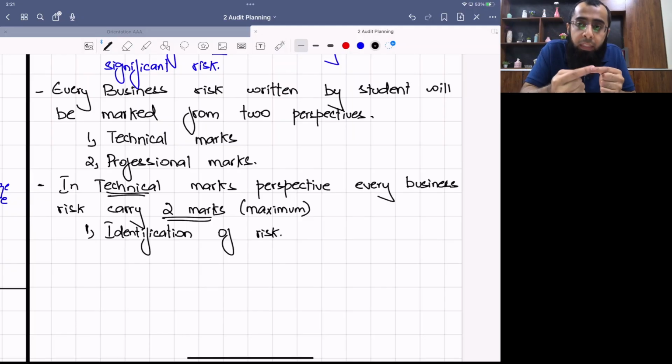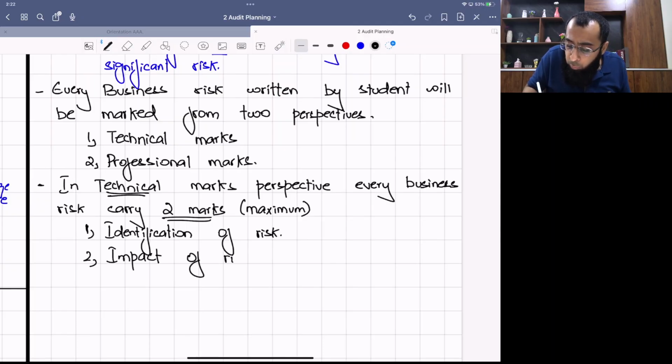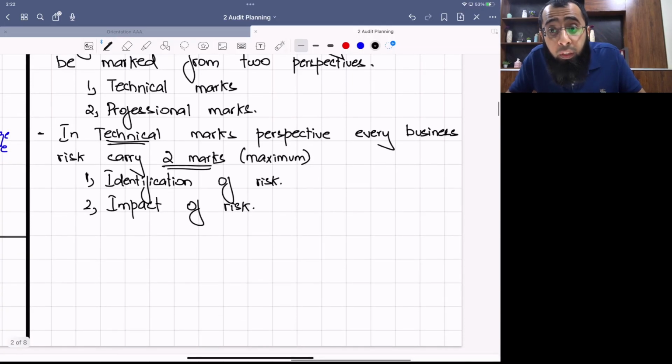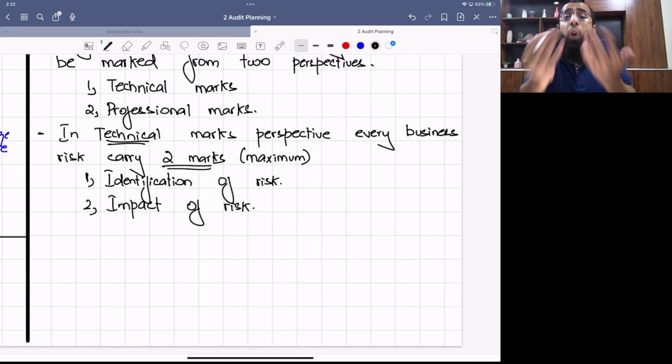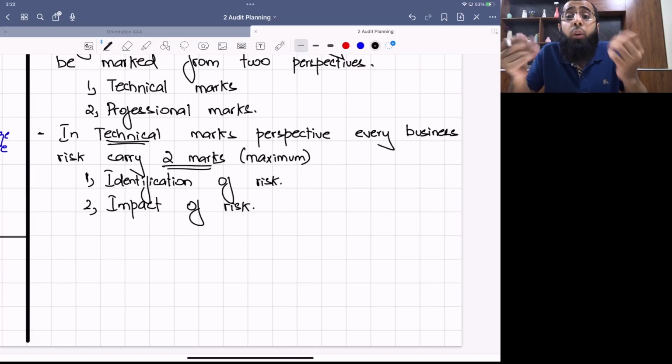Obviously, you have to refer to the question scenario, but refer to it very little. The examiner already knows the scenario. Don't repeat too much. What students do is repeat the scenario in the first two lines, so you are wasting your time. Directly jump to the risk. First identify the risk, then comment on the impact of the risk: what will happen if that risk materializes? The profits will fall, the cash flow will fall, a going concern issue will arise. Talk about the impact of the risk.